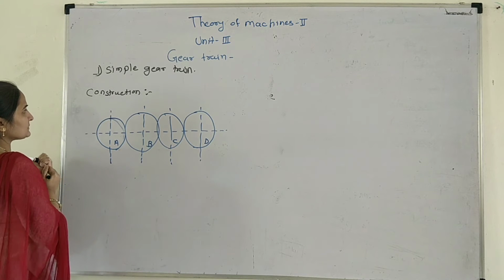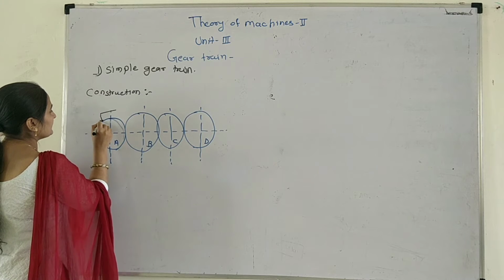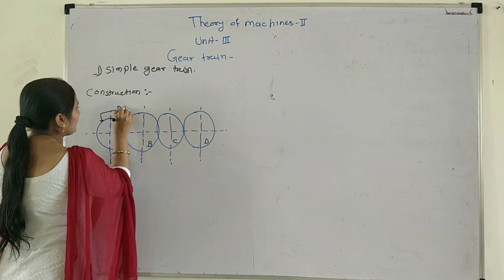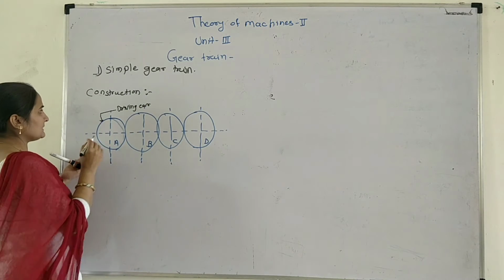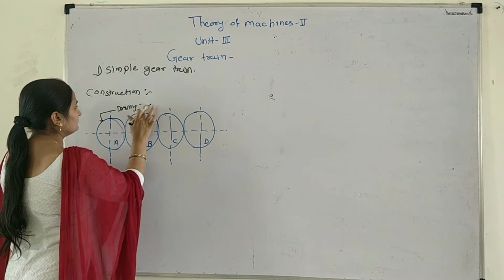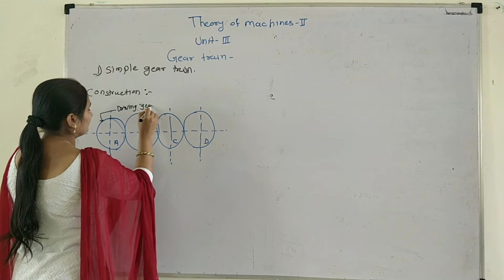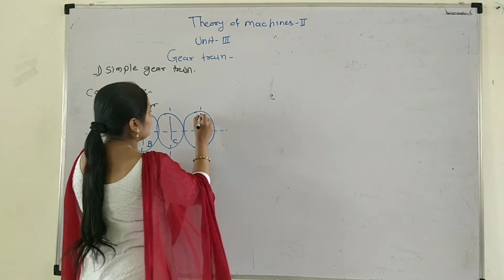Okay, this gear is called the driving gear. This gear is called the driven gear.